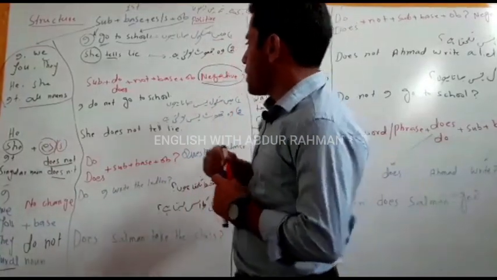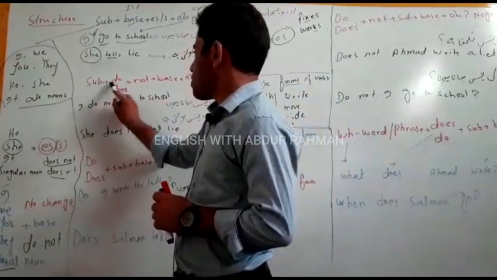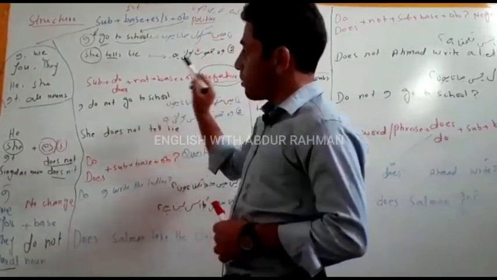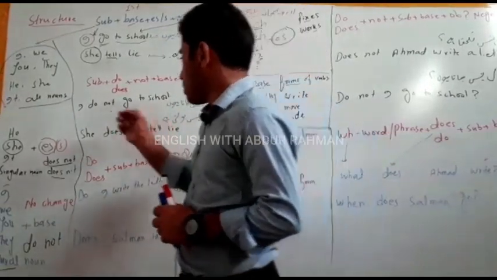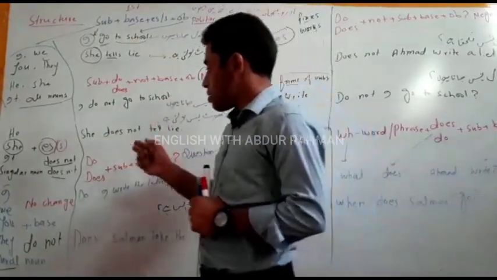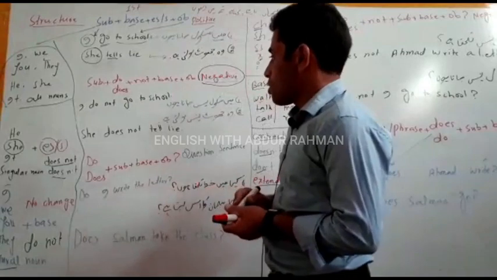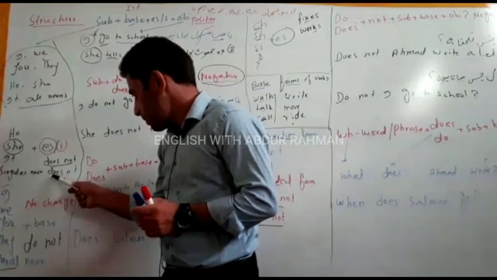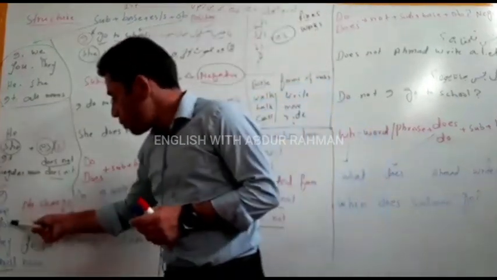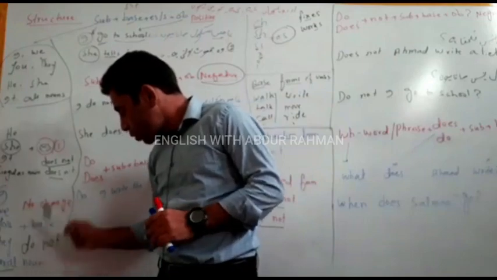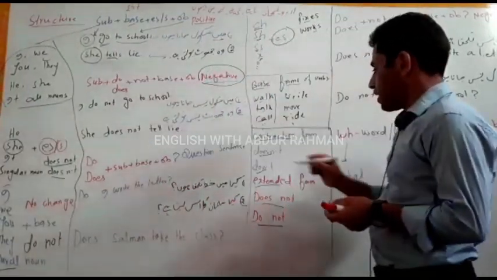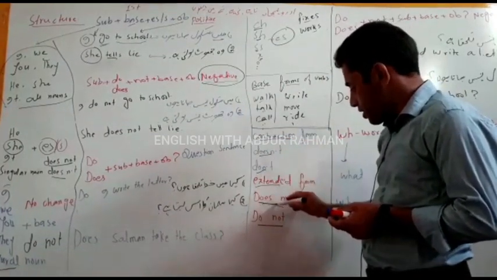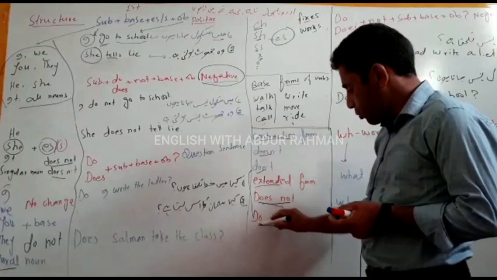When we make a negative sentence, the structure is subject plus do/does plus not plus base form of the verb plus object. We should note where we will write do not and where does not. With he, she, it, or a singular noun, we use does not, and doesn't is the contraction form. With I, we, you, they, or a plural noun, we use do not, and don't is its contraction form.